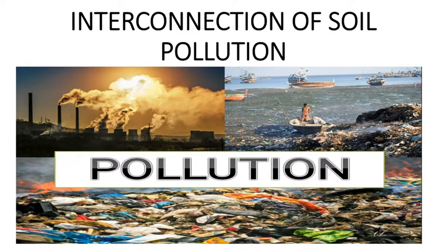Then if insecticides, chemical fertilizers, and weedicides are used in agriculture, which causes soil pollution, excessively sprayed insecticide and weedicide are mixed with the air, causing air pollution also. Similarly, excessive use of chemical fertilizers causes water pollution.